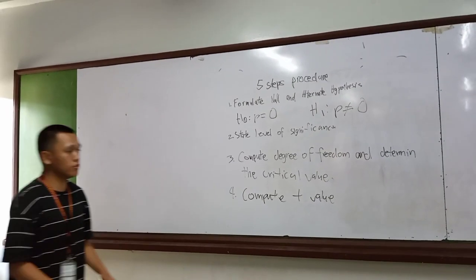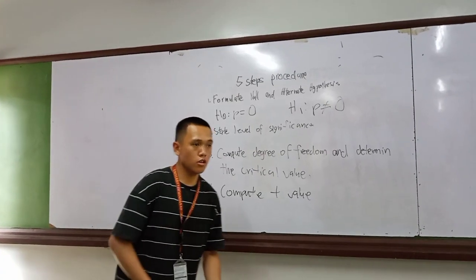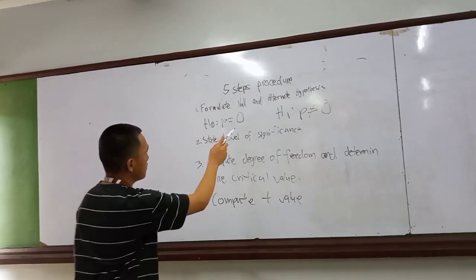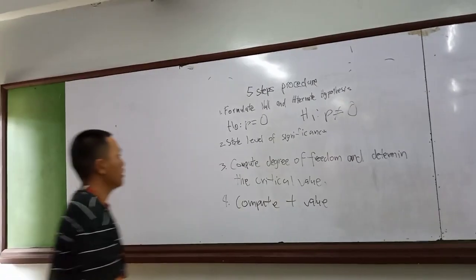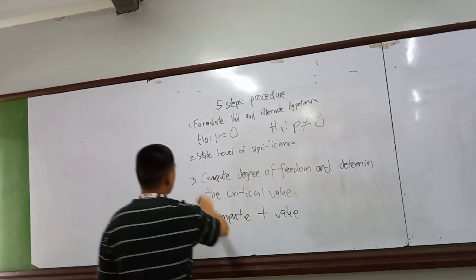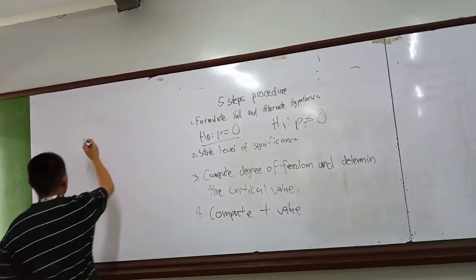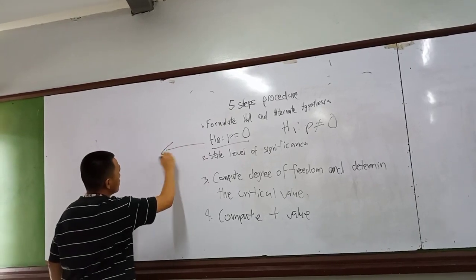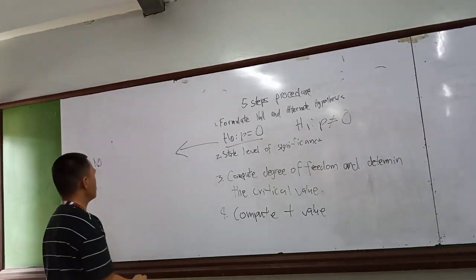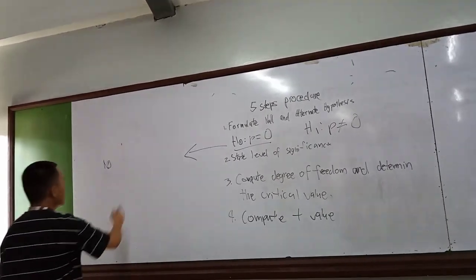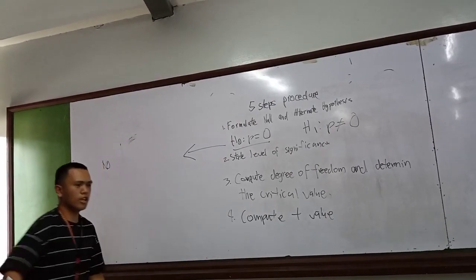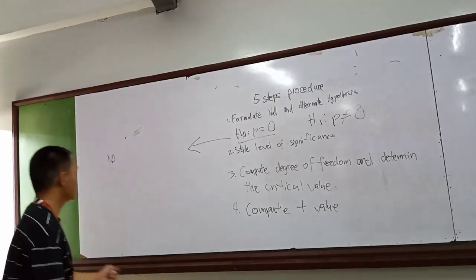So moving on, after computing the value of R, or the Pearson R correlation, we're going to move on to the 5 steps procedure. First, we have to formulate the null and alternate hypothesis. This is null. Null refers to no significant correlation between two variables. Our variables are hours of studies and their exam scores.